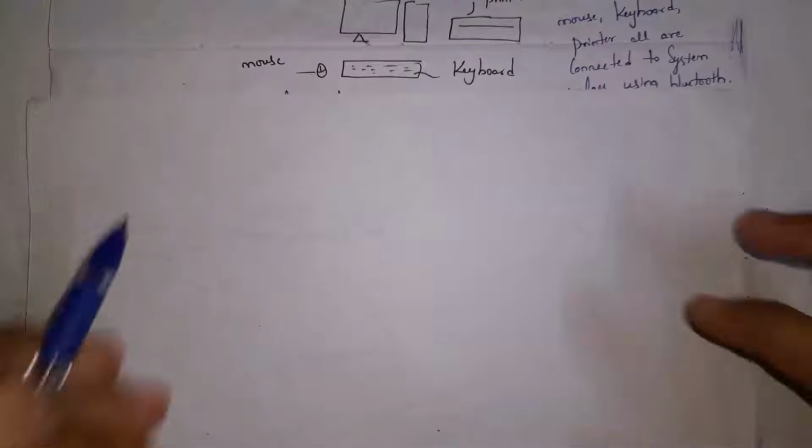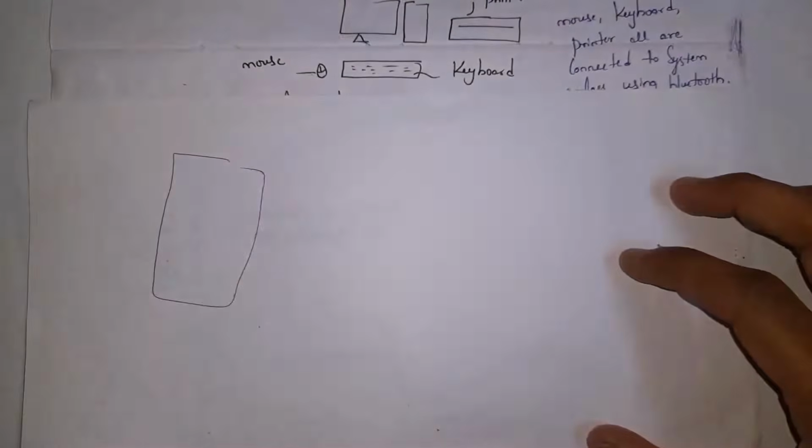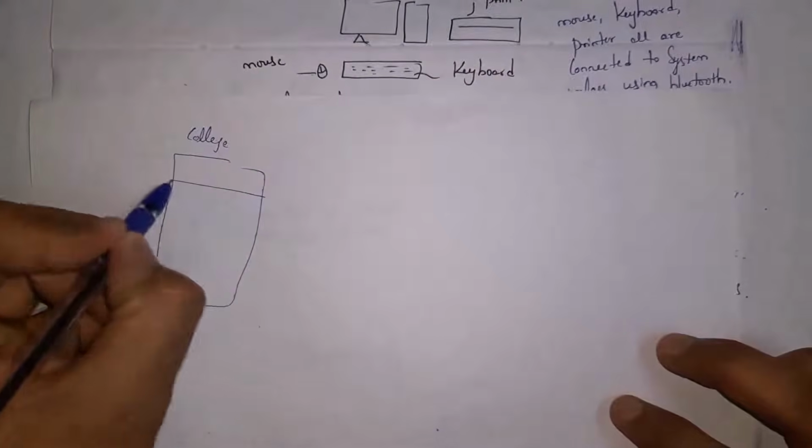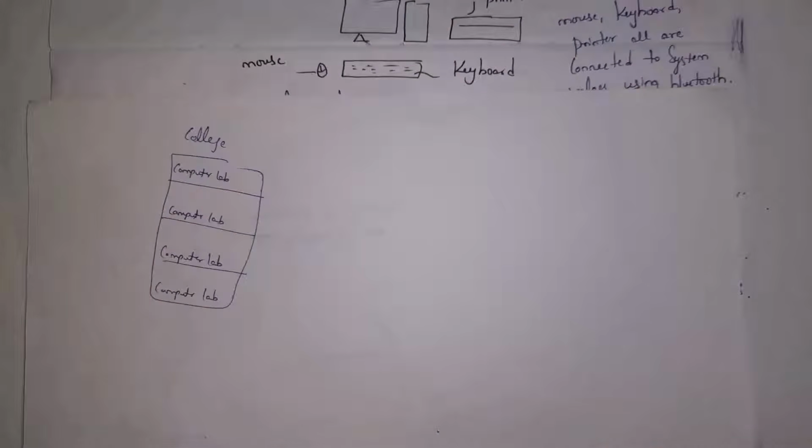For example, there is a college. Inside the college, each floor contains one computer lab. And in the computer labs, all computers are connected to each other. As computers are connected only within the college, we call it a local area network.